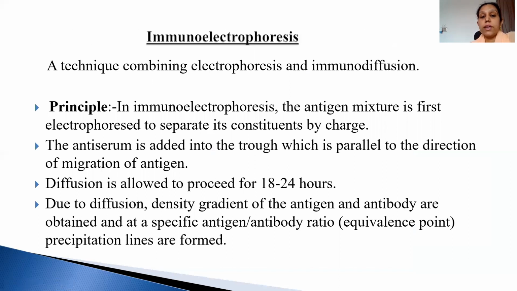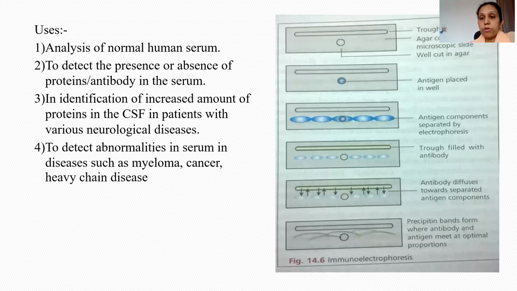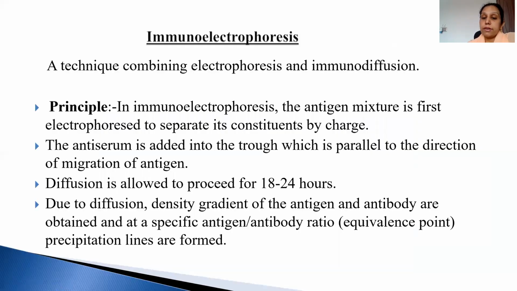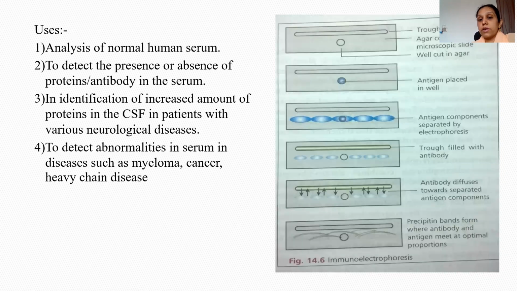Now, immunoelectrophoresis. In immunoelectrophoresis, the electrophoresis and immunodiffusion techniques are combined. We take an agar plate and make wells. One is like a trough and one is circular. In the circular well, we place an antigen and pass the electrophoresis current.